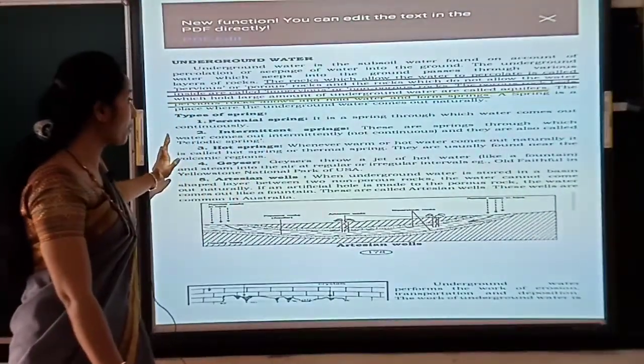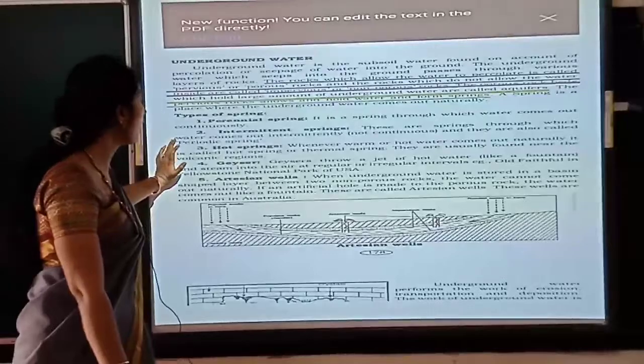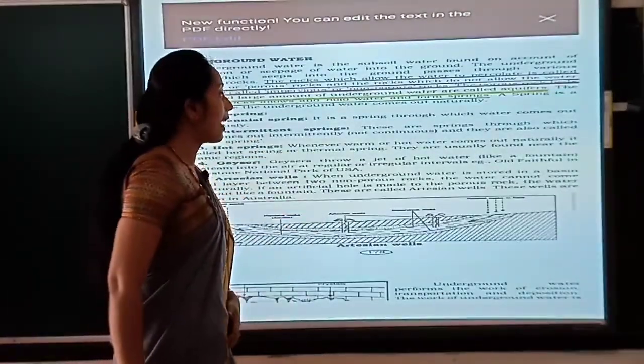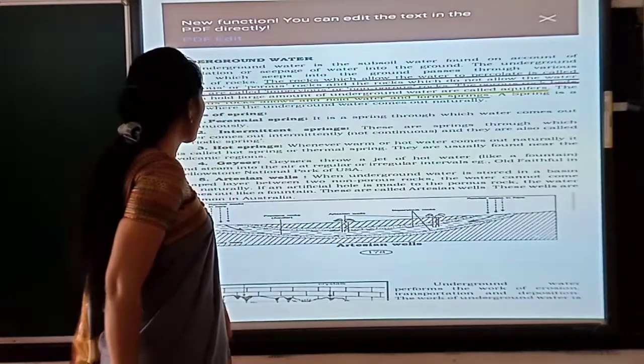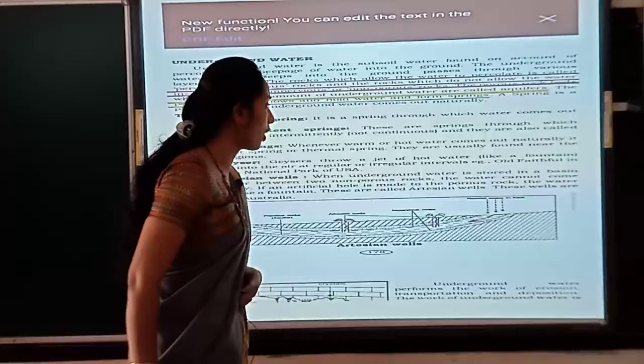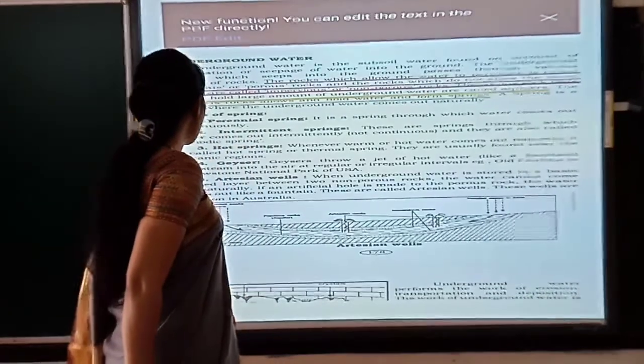So these are the types of spring, children, I am telling you. First, intermittent spring. They are the springs through which the water comes out intermittently or non-continuously. They are also called periodic springs.